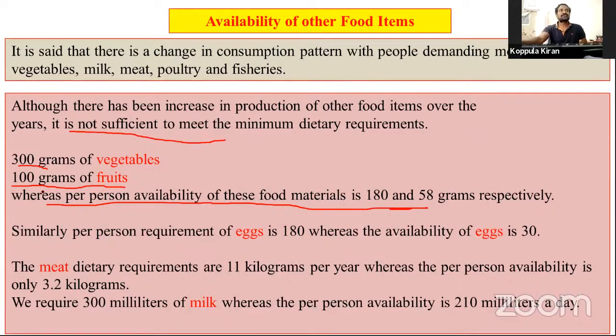Similarly, fruits. Per day, we have to take 100 grams of fruits, but we take only 58 grams.